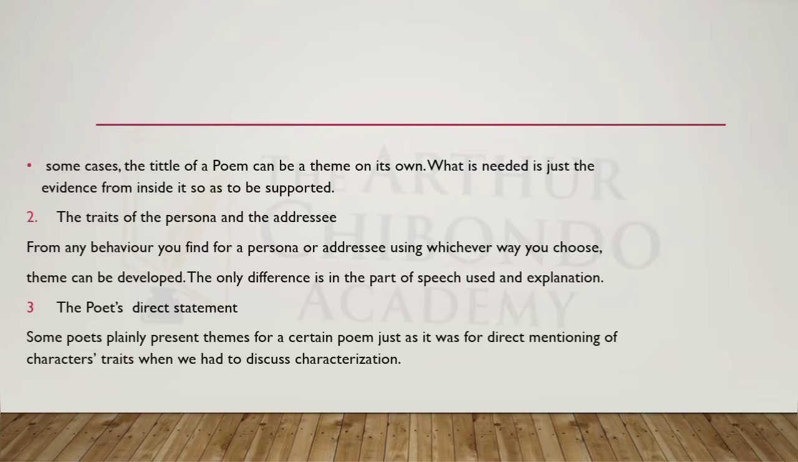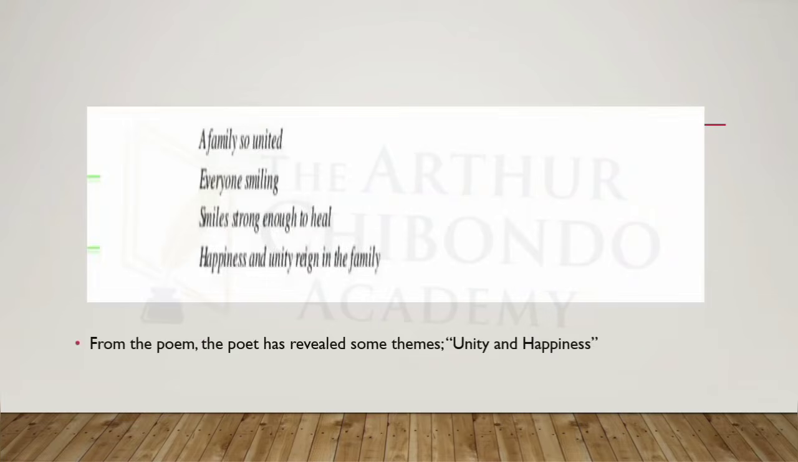Three: the poet's direct statement. Some poets plainly present themes for a certain poem, just as with the direct mentioning of character traits when we discussed characterization. So some poets clearly or plainly mention some themes in a poem. Let us look at this poem. A family so united, everyone smiling, smiles strong enough to heal. Happiness and unity reign the family. So from the poem, the poet has revealed some themes, unity as well as happiness.